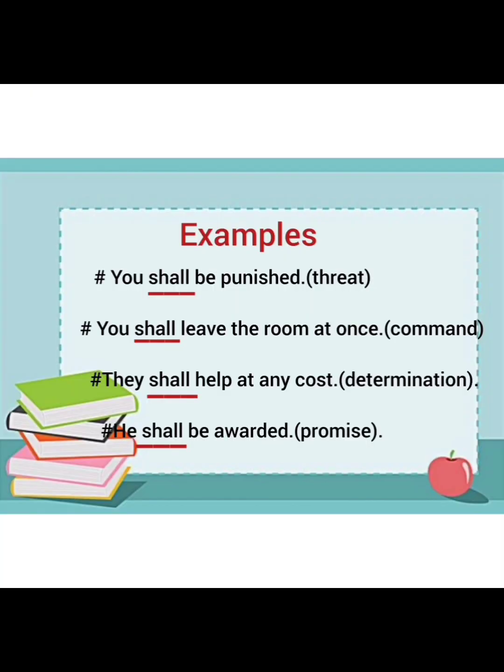You shall be punished. This is a threat. You shall leave the room at once. It's a command, and shall is used with the second person pronoun, that is you. They shall help at any cost. This is a strong determination. He shall be awarded, and it's a promise. So this modal auxiliary, shall, is used for first, second and third person pronouns in different ways.